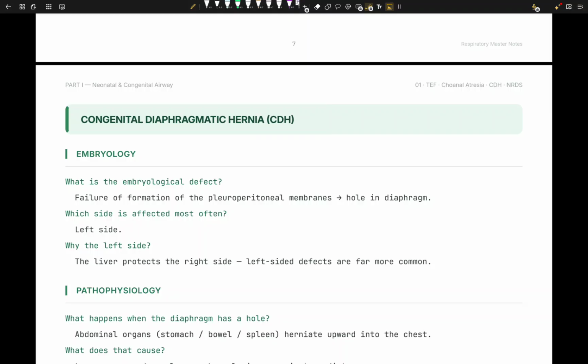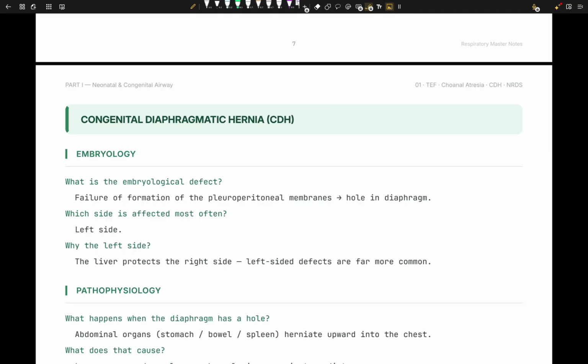Now, one question that comes to my mind is, what is a hernia? I must answer that because it's a very simple term. A hernia is like a protrusion of some tissue or some organ through some wall, through some opening, okay?